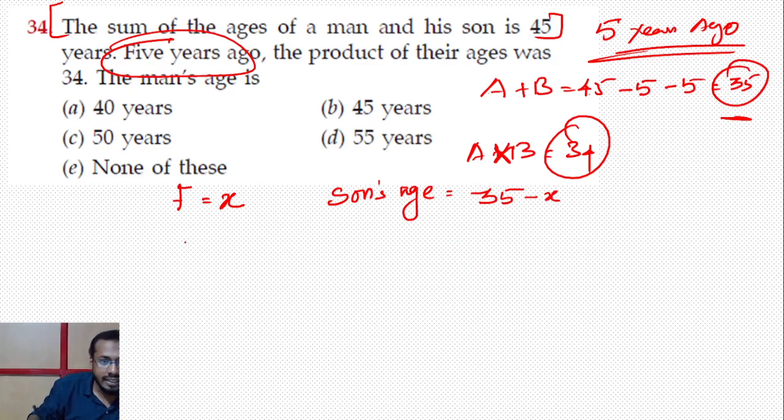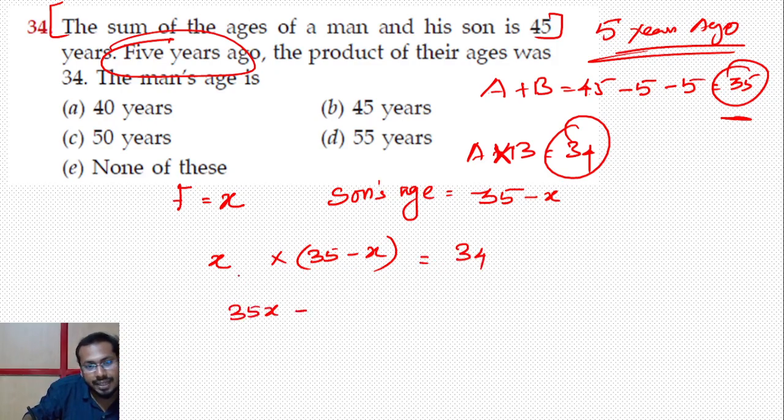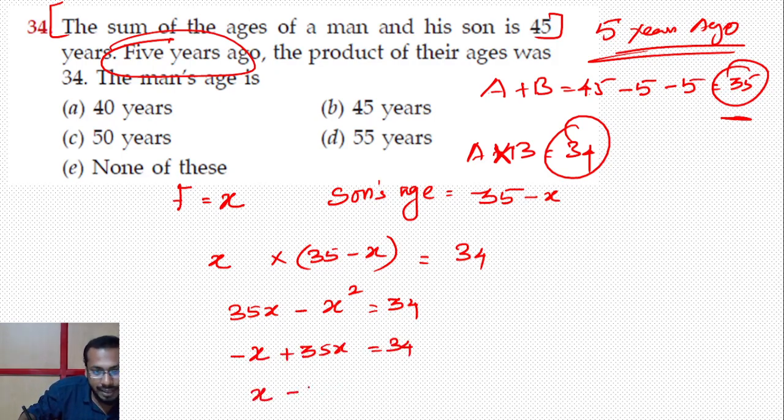இப்போ இது எப்படி எழுதலாம்? See, father x ன்னு சொல்லுவோம் and son is 35 minus x. If you take product, ரெண்டையும் multiply பண்ணா what we will get? 34. This is the equation. So x into 35 is 35x minus x into x is x square, that is equal to 34. Look at this. This is a quadratic equation. இந்த quadratic equation ஃபார்ம் ஆயிருக்கு. Minus x square வச்சுக்கிறேன் plus 35x ன்னு போட்டுக்கிறேன், that is equal to 34. கரெக்டாக? அடுத்த ஸ்டெப்பு சிம்பிளை மாற்றிடலாம். Minus 35x, அதாவது இதை ப்ளஸ் ஆக்கிட்டு இதை மைனஸ் ஆக்கிடுறேன்.